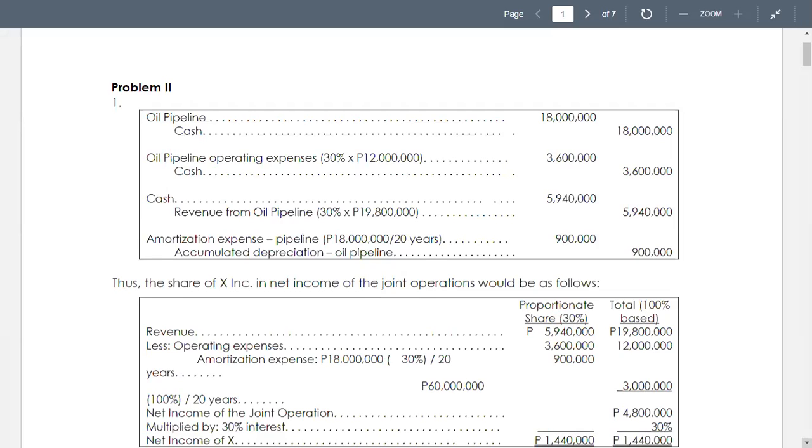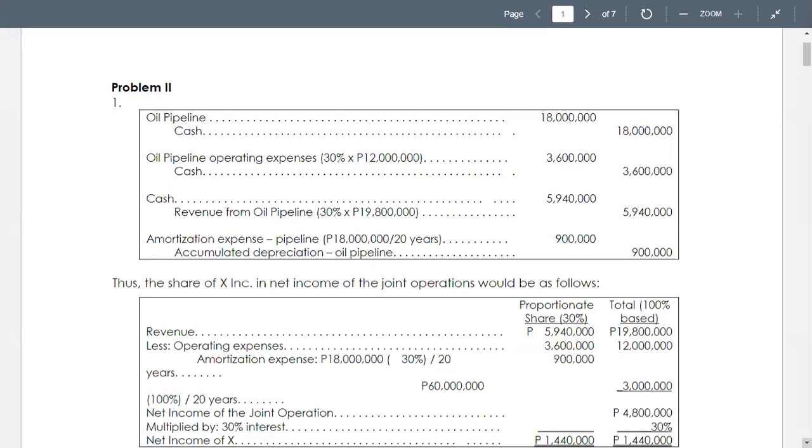So we have now what we call a vehicle to manage. The costs involved in running the pipeline and the revenue earned from the pipeline are shared by the three parties based on their ownership percentage.